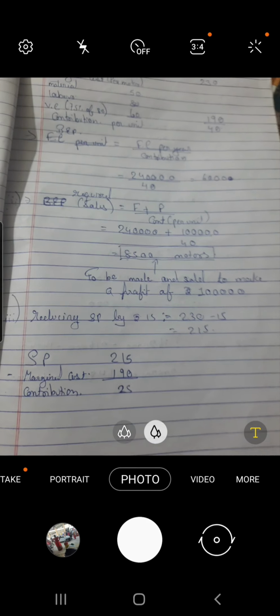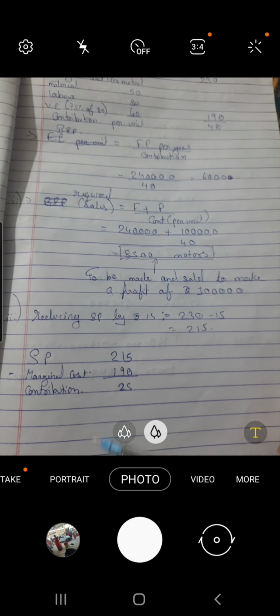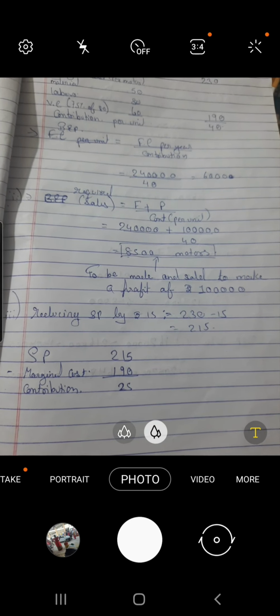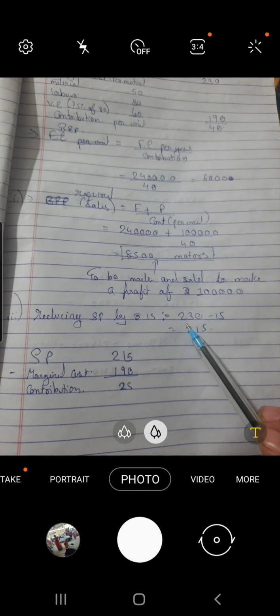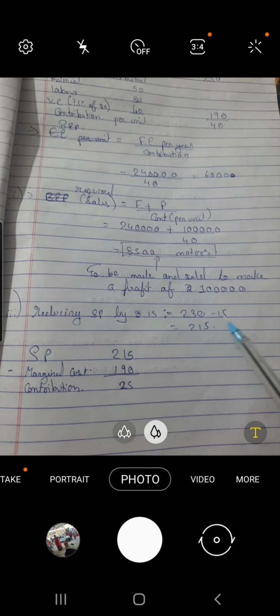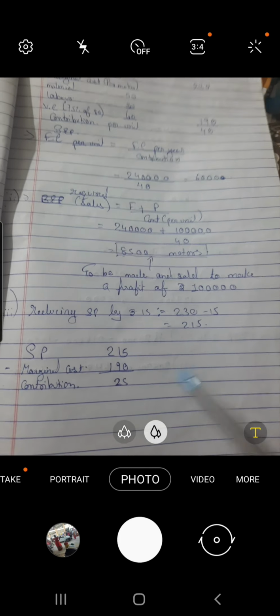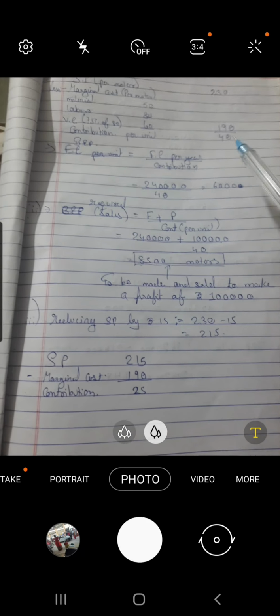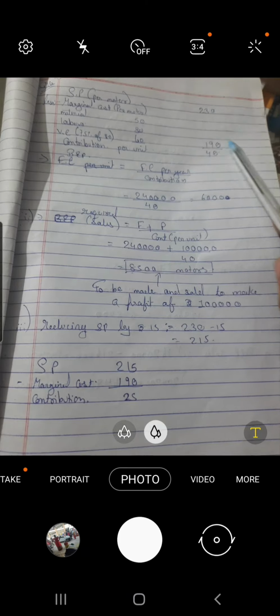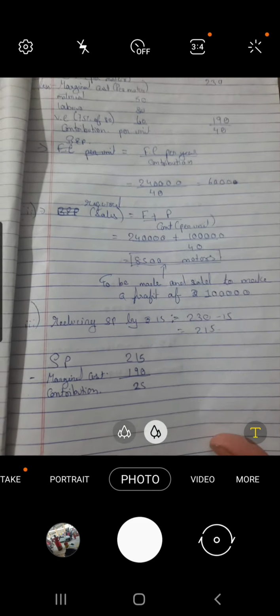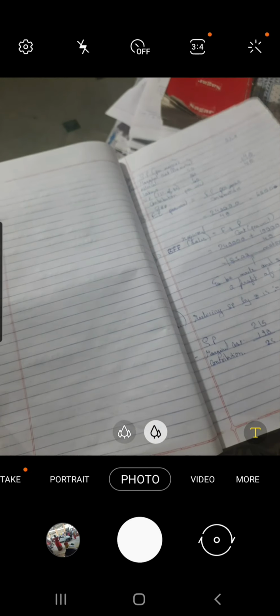Then the third condition was: what will be the contribution if the sales price is reduced by rupees 15? So here we reduce the selling price by 15, which is 230 minus 15, 215. Sales price 215 minus marginal cost, same as before, which is 190, and contribution will be 25.